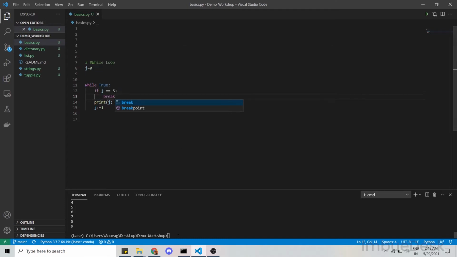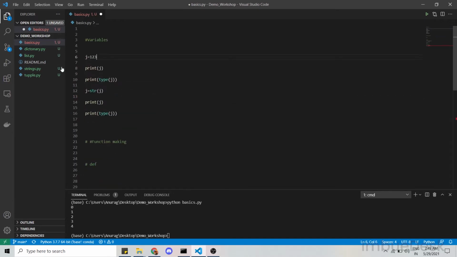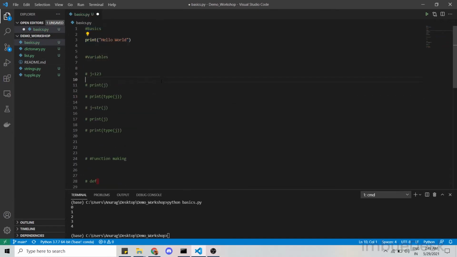Yeah, so let's run it. As we can see, 0, 1, 2, 3, 4 is printed. Okay, so that's pretty much about the basics.py, and I'm pressing Ctrl+Z so that I can save it and go further.